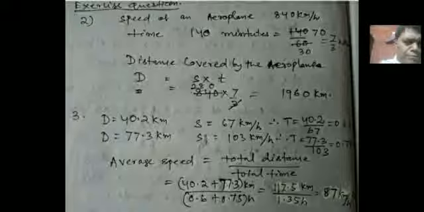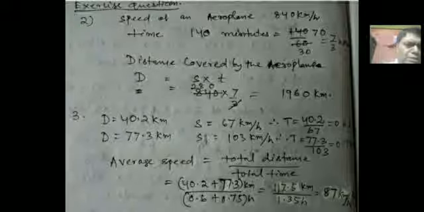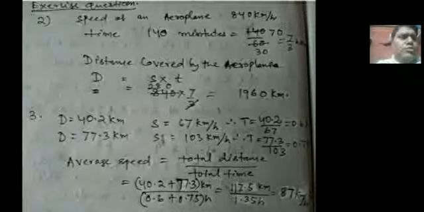Since average speed is equal to total distance divided by total time, total distance covered is equal to 40.2 kilometer plus 77.3 kilometer is equal to 117.5 kilometer, and total time taken is 0.6 hour plus 0.75 hour is equal to 1.35 hour. So divide 117.5 kilometer by 1.35 hour, you will get 87 kilometer per hour. So this is the answer of these two questions.